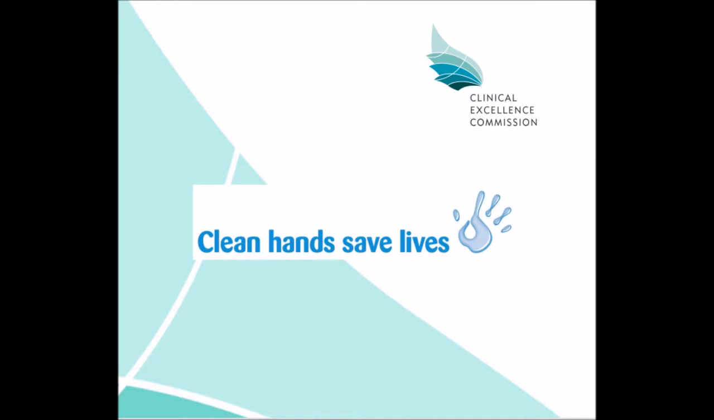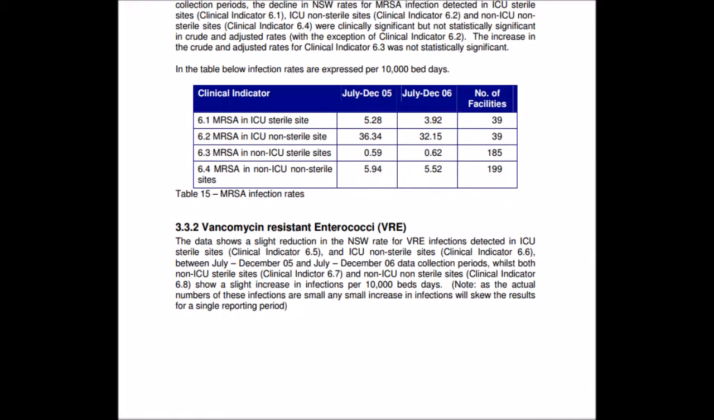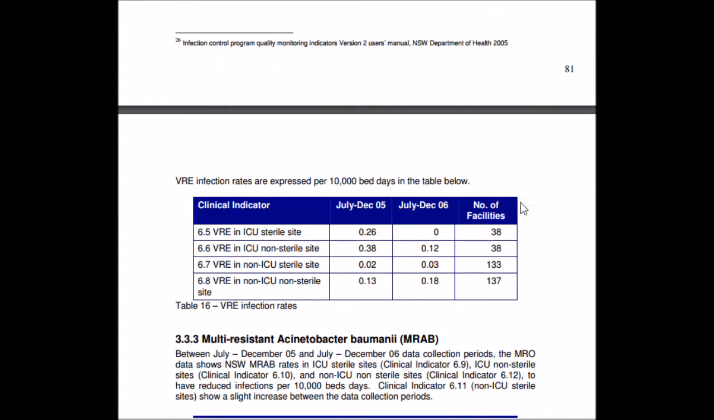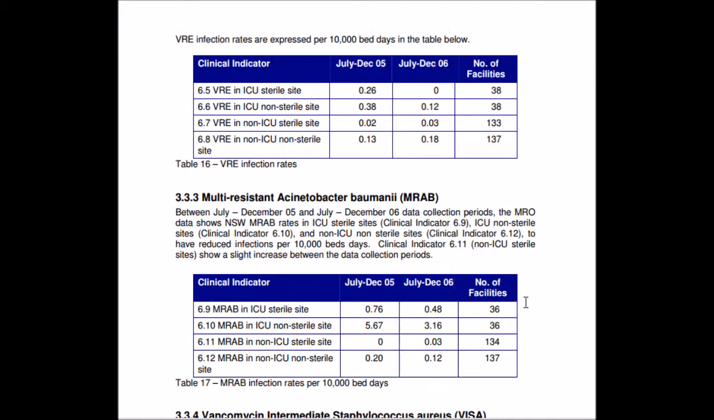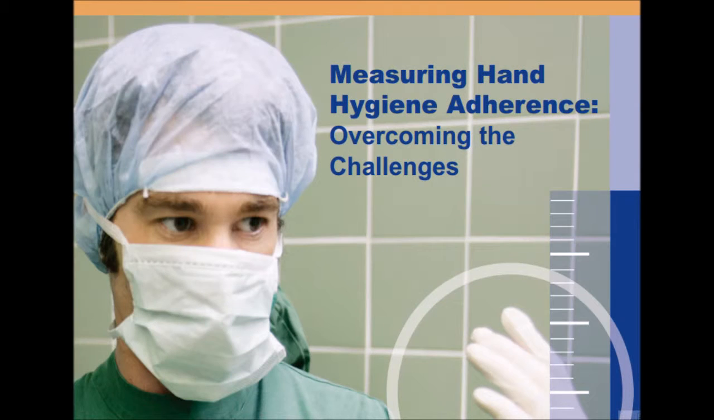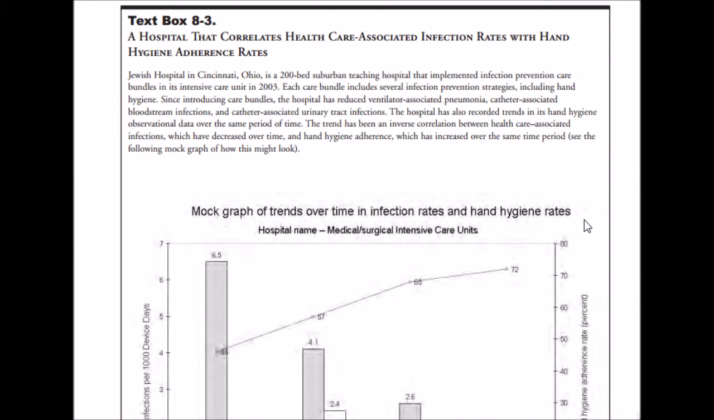The procedure is supported by the following research papers. Final report of the NSW hand hygiene campaign: before the campaign and after the campaign, there is a significant decline in the NSW rate for MRSA infection detected in ICU sterile sites. In another research paper, the following graphs show a hospital that correlated healthcare-associated infection rate with the hand hygiene highest rates.